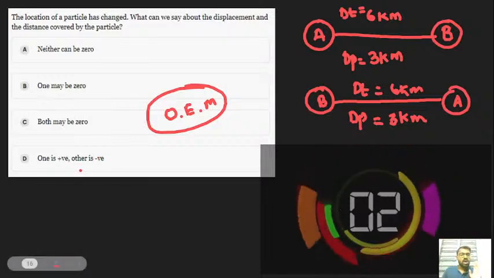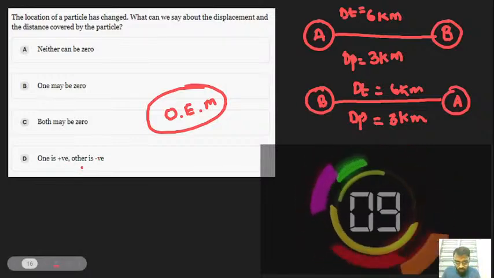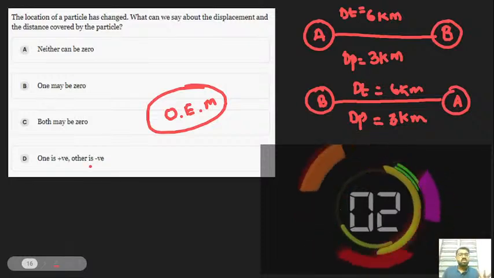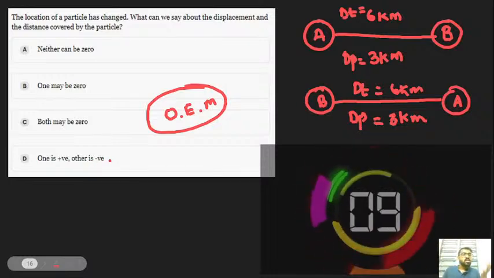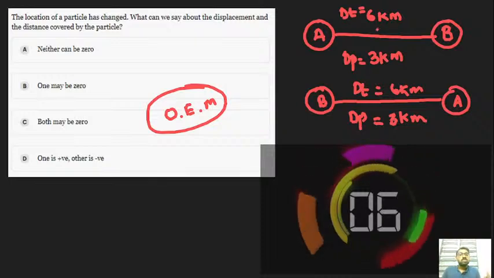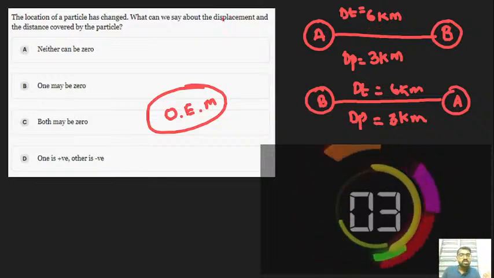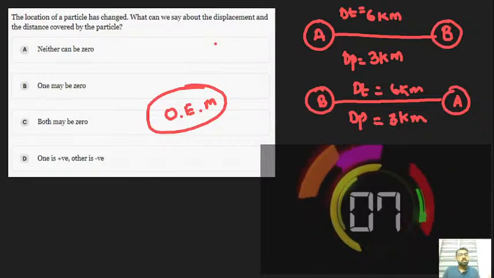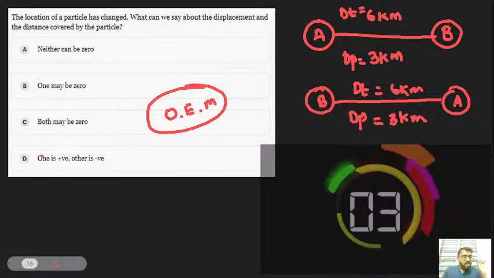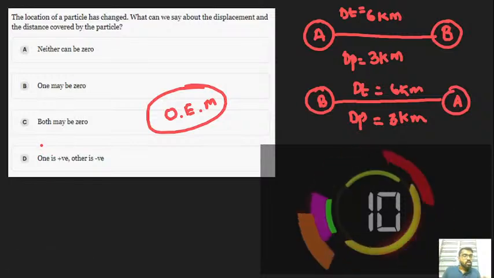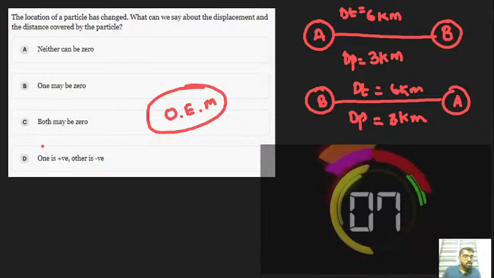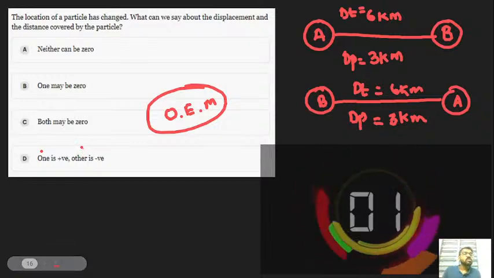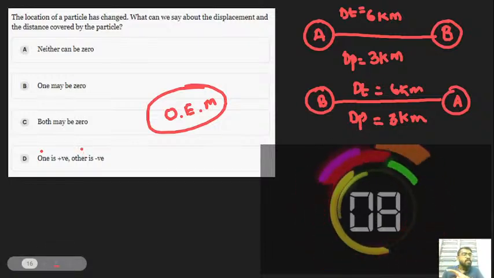One is positive, other is negative. Got it? They have given one is positive, other is negative. So that's not possible. We can't easily predict whether it is positive or negative. One is positive, one is negative means they have chosen distance is positive or displacement is positive. If they had clearly mentioned distance is positive and displacement is negative, fine, but they didn't mention anything.